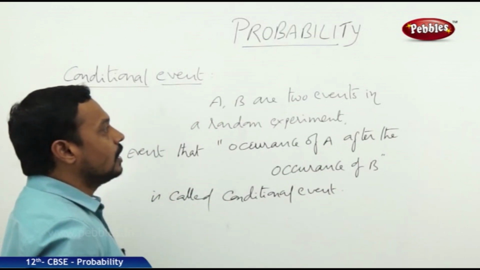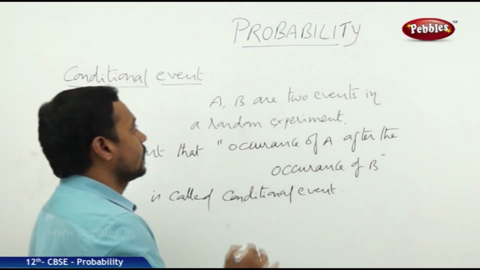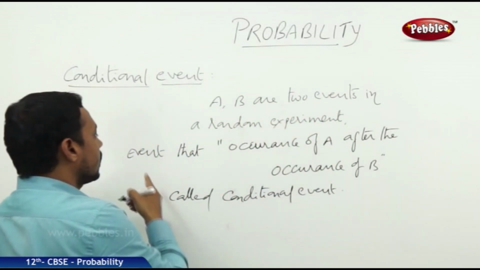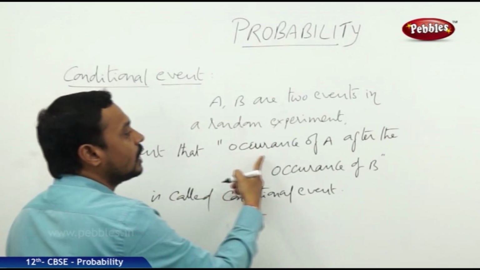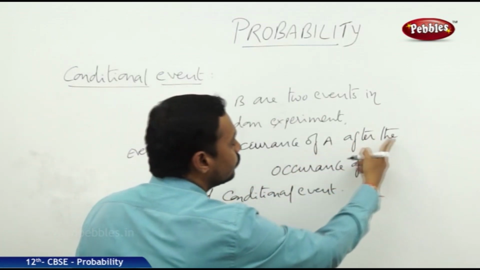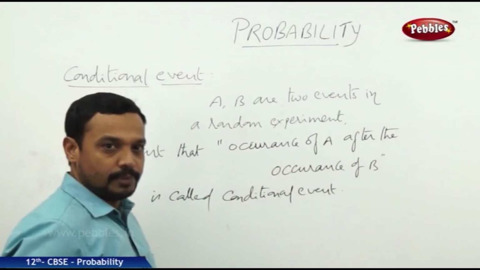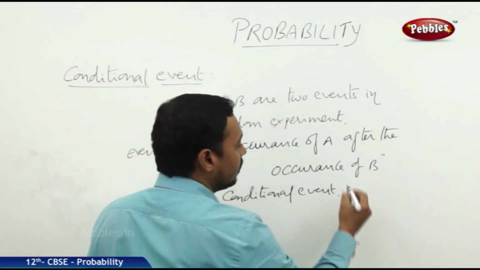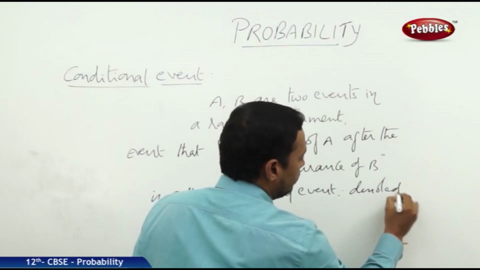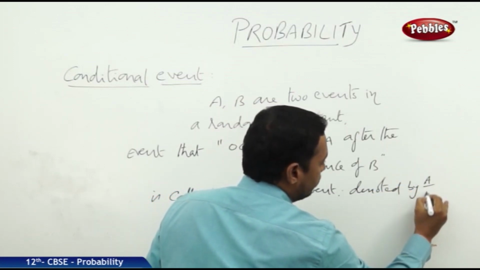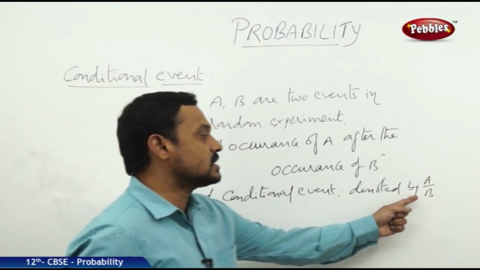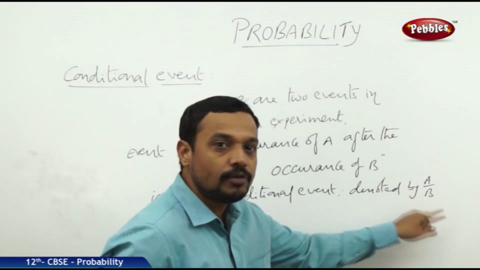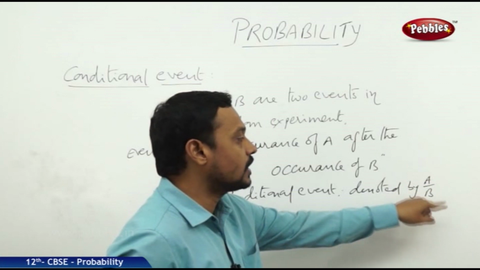Now this is the definition of a conditional event. Once again, A, B are two events in a random experiment, and the event that A happens after the occurrence of B is known as a conditional event, and it is denoted by A by B. So A by B represents the event that A happens after the happening of B.